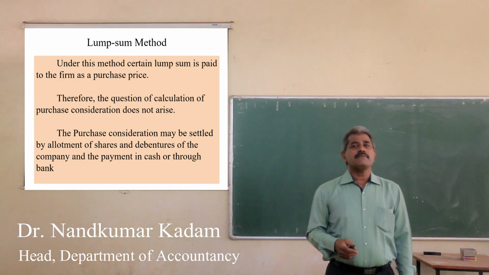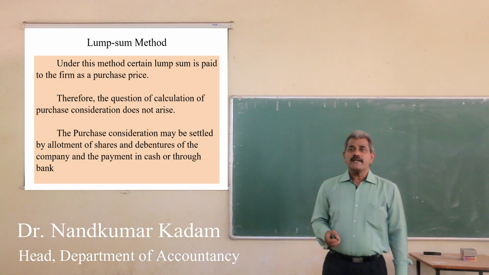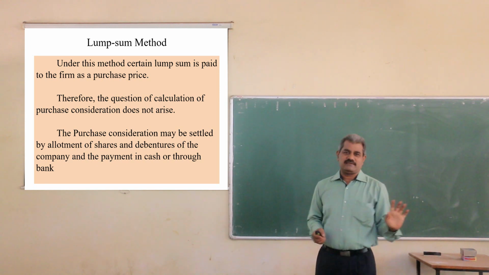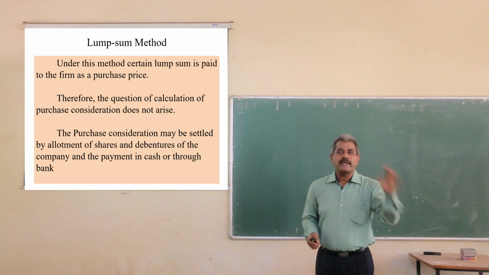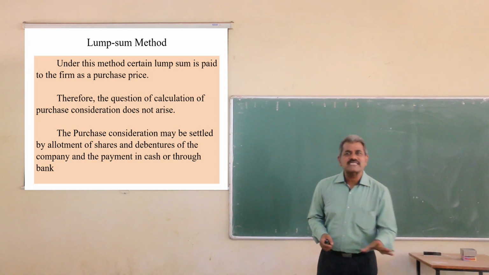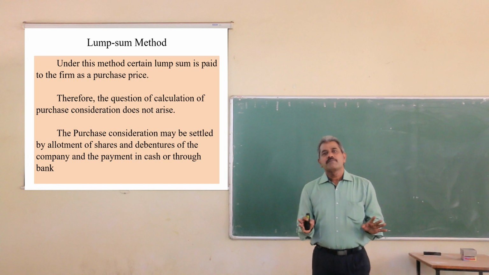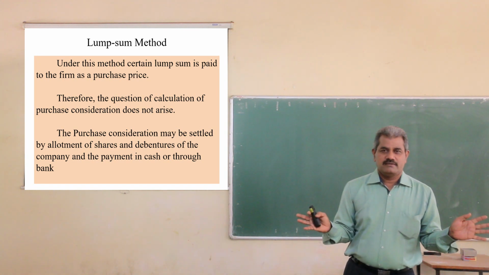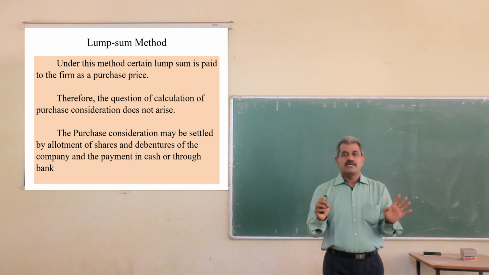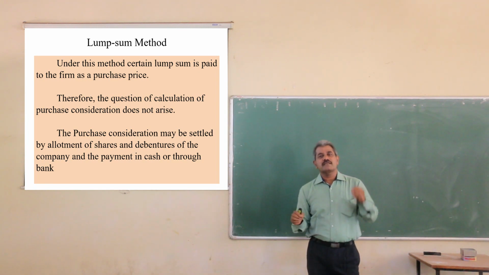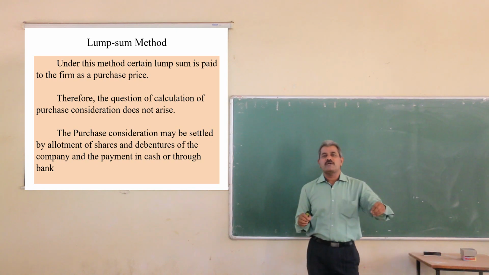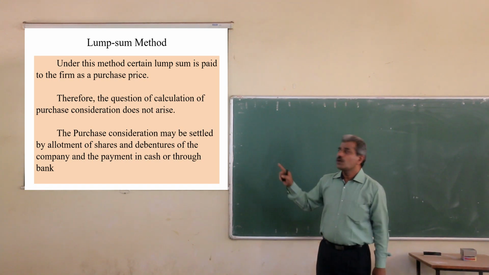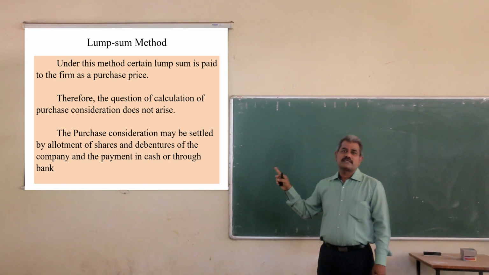Next is the lump sum method. In this method, a fixed specific amount is given as purchase price. A lump sum amount, a specific amount, a particular amount, a fixed amount is given as purchase price. So there will be no need of a calculation of a purchase price. The purchase price will be directly given. In the problem, it will be specifically mentioned that the business is to be purchased for the following: 5 lakhs, 10 lakhs, 50 lakhs, whatever it may be. But the purchase price is directly given, no need of a calculation of purchase price.